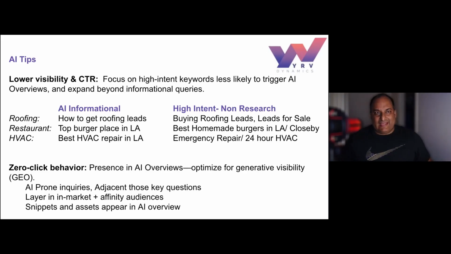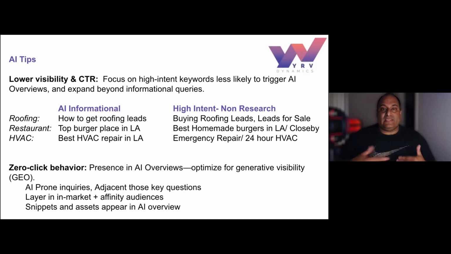So now we have AI tips, right? Where are we going with all this? You talked about a wave. How are we going to adapt my campaigns to make sure they're even better? I have some examples. So I have roofing, restaurant, HVAC business. And notice here I say an AI informational query and high intent non-research. So let's stay with AI informational. These are queries that activate that 20% of AI modes that I was talking about, right? And that's part of the zero click behavior.